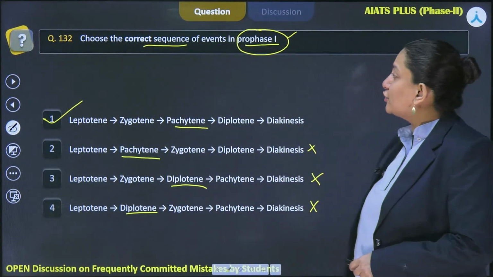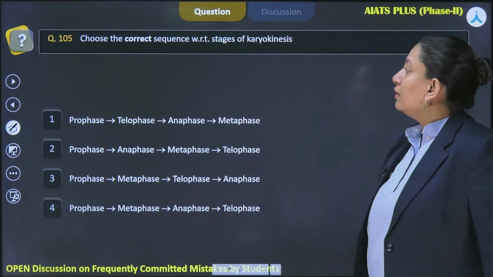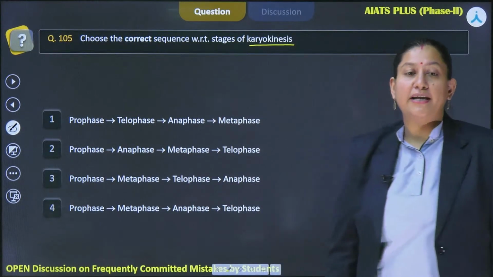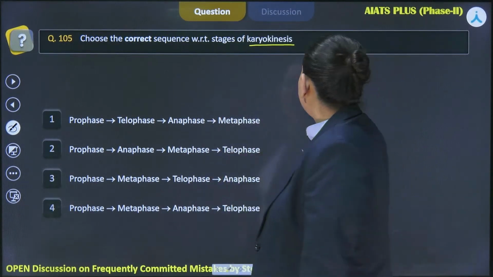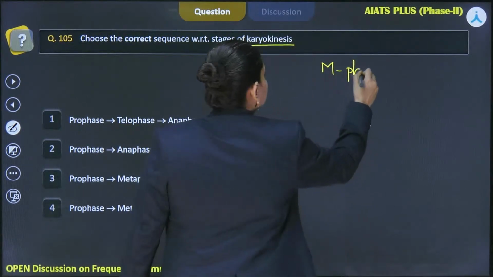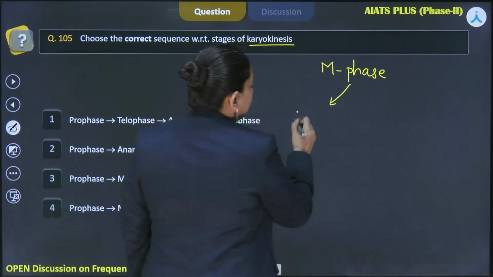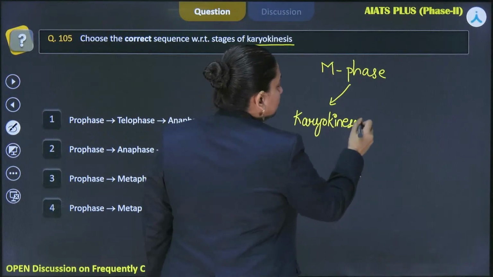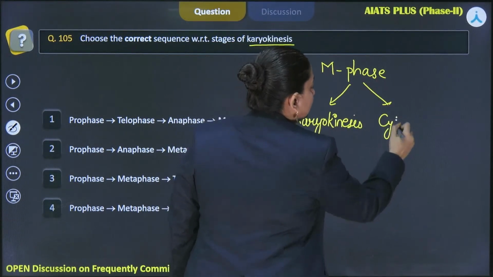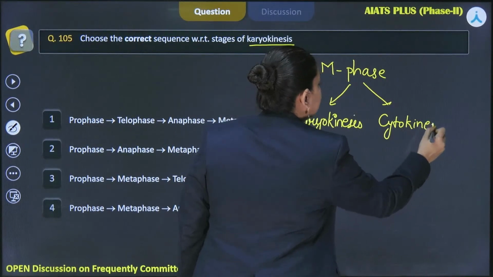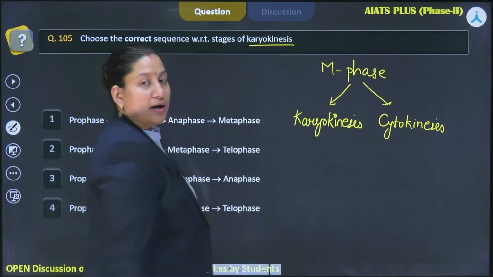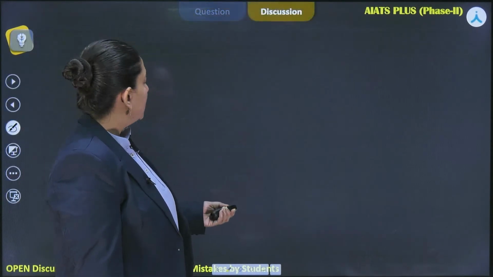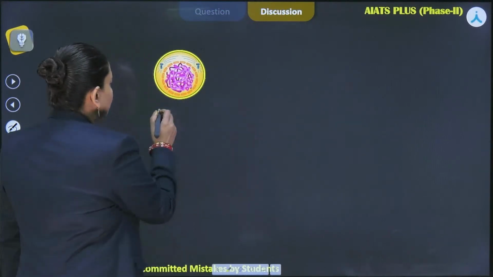Now let's move to the next one. That question talks about the correct sequence of the stages of karyokinesis. When we talk about karyokinesis, that is one of the phases of M phase, which begins with karyokinesis, the division of the nucleus, and further cytokinesis, which is the division of the cell. So it just talks about karyokinesis.